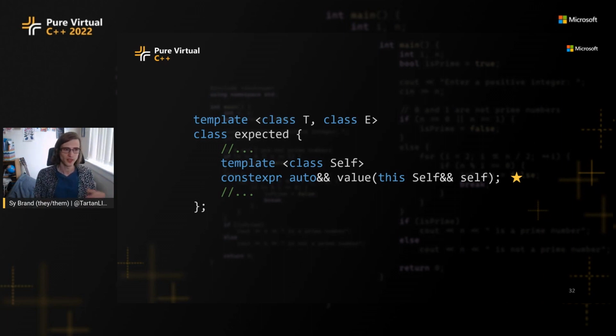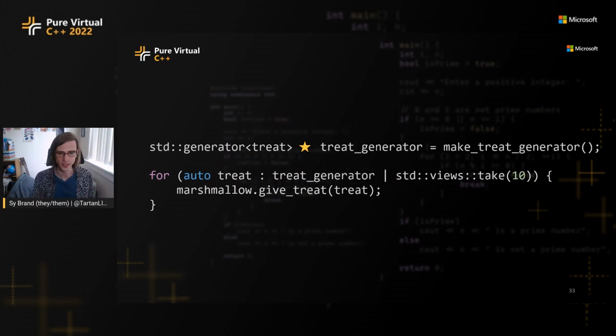Okay, so now our cats are pretty well trained. They've done a really good job. We want to give them a bunch of treats. So maybe we just want a treat generator, something which just generates us as many treats as we want, and we can just give them to the cats. Okay, so we have std generator.